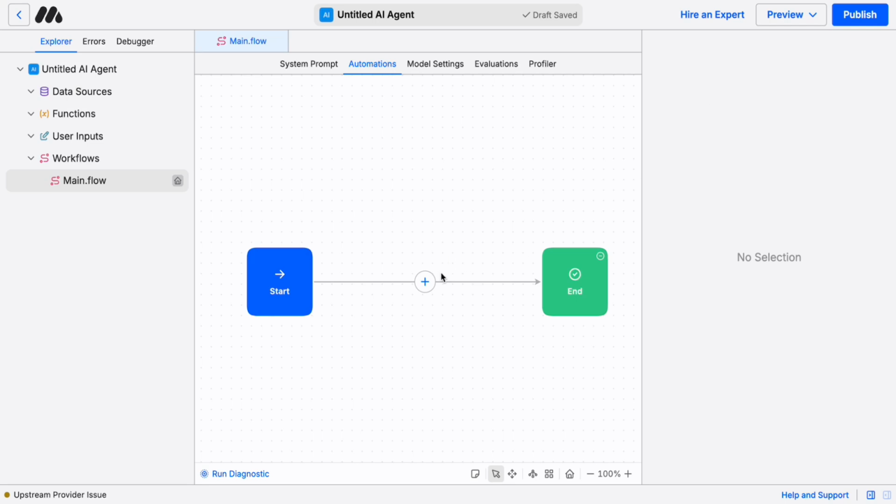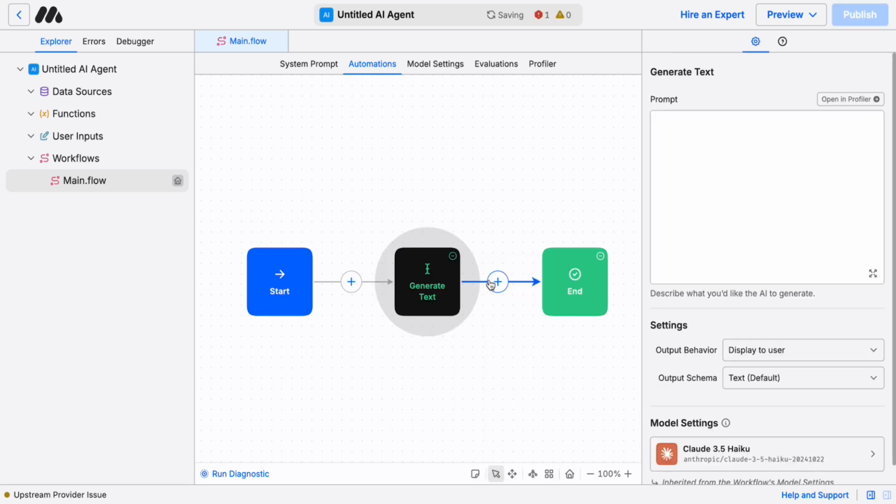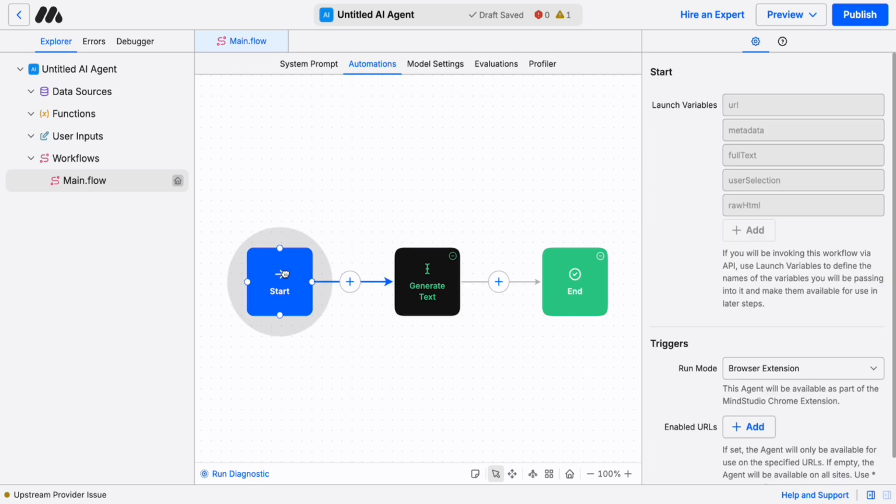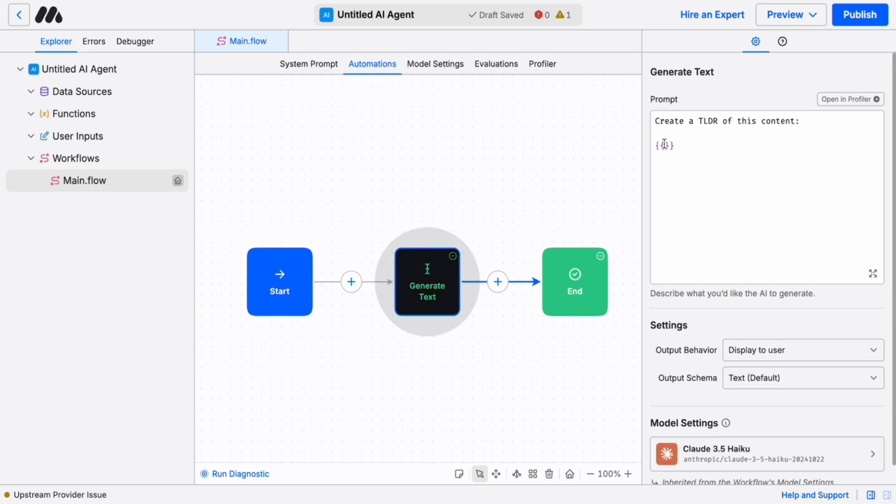But we're just going to go ahead and make it, again, super simple. I'm just going to say generate text. This just means call a model. And so I'm just going to say create a TLDR of this content. And here, with double curly braces, that's how we reference variables, we're going to reference this variable full text. Now, it's case sensitive, so you got to make sure you get it right.